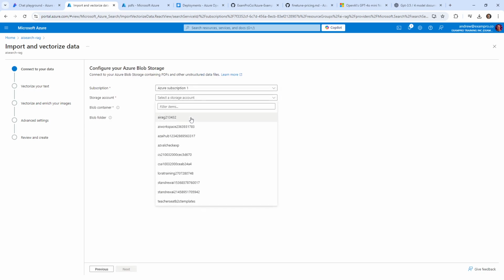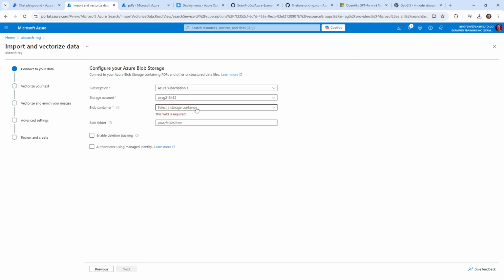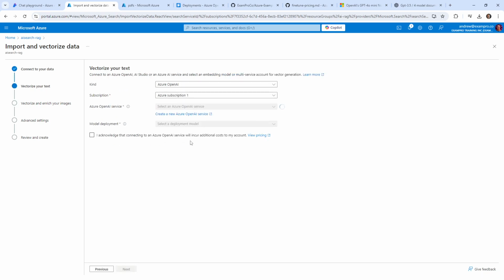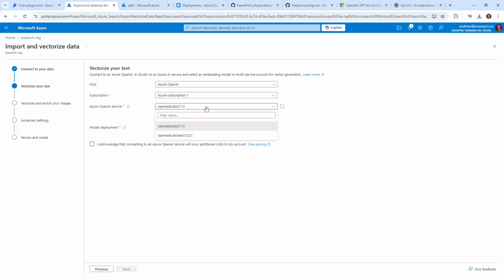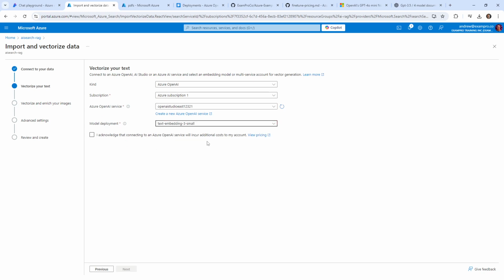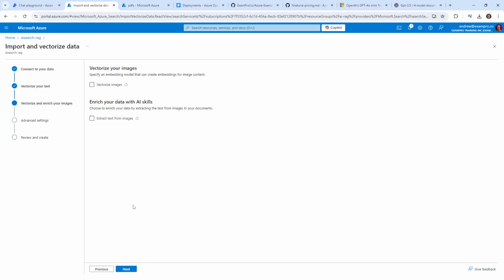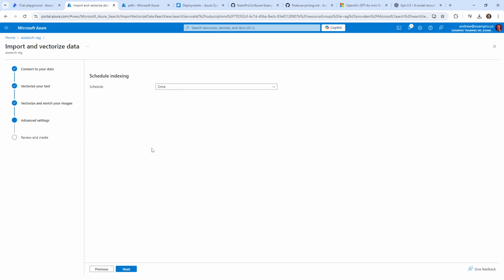We're going to choose this one, and in this case, it will be the PDFs directory. We're going to hit Next, and I guess it's the other one that has the embedding 3 small. Of course, it costs money. We know this. We'll hit Next. We are not vectorizing any images. We're going to go Next.